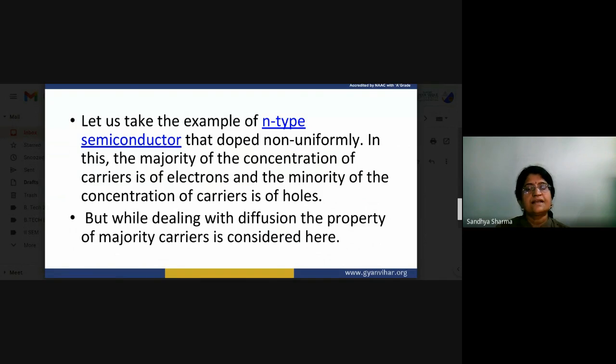Let's take the example of an n-type semiconductor that is doped non-uniformly. In this, the majority carrier concentration is of electrons and the minority carrier concentration is of holes. But while dealing with diffusion, the property of majority carriers is considered here.